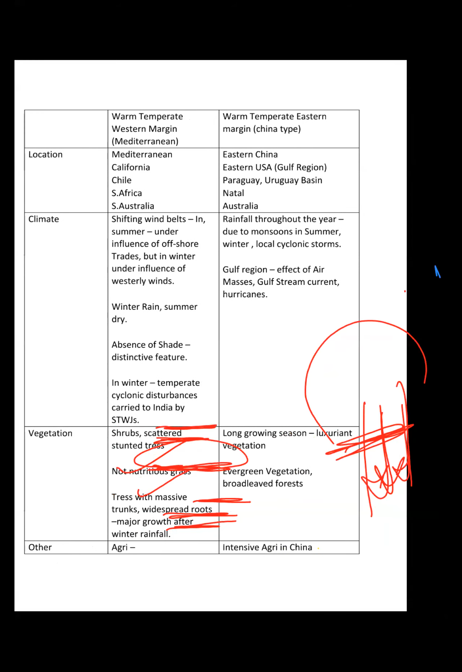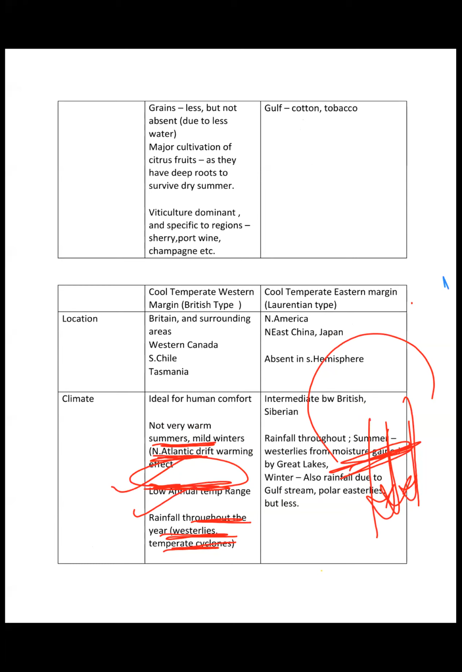Now the agriculture in this region: grains are present, but they are less than the citrus fruits cultivation, right? Why? Because citrus fruits develop very deep roots to survive the dry summer, and as a result, they survive in the Mediterranean region, right? So the major agriculture crops in this region are the citrus fruits and not the grains, right? Grains are also present, but less predominant than the citrus fruits, right?